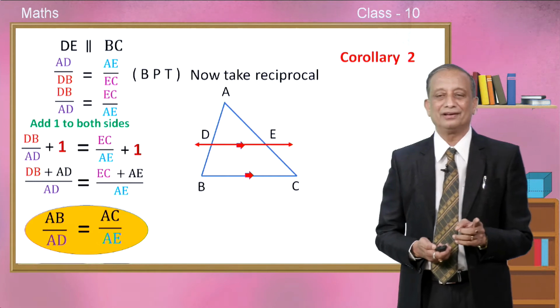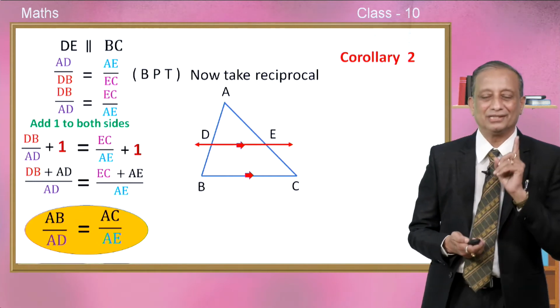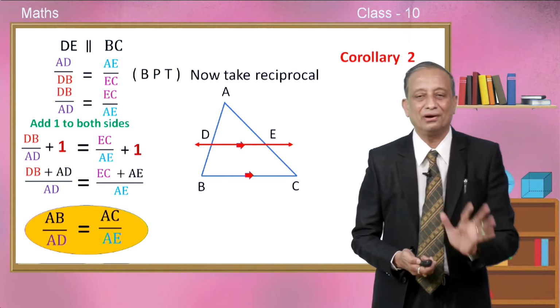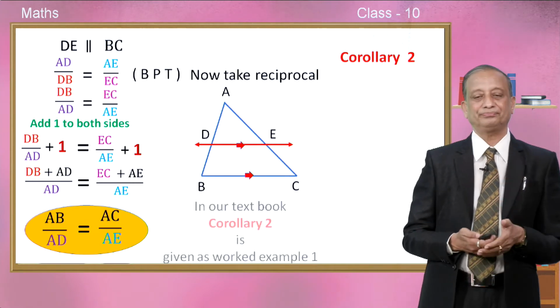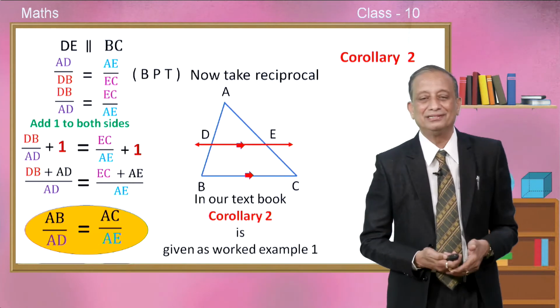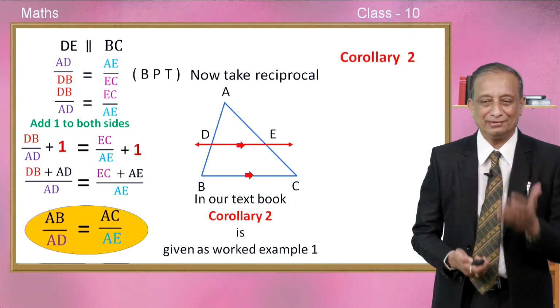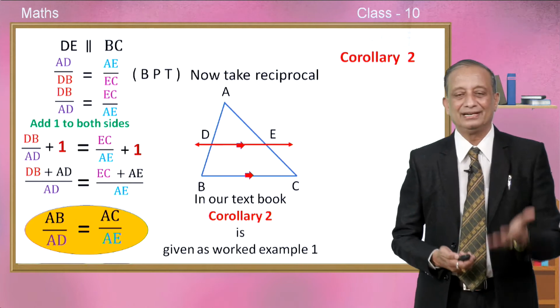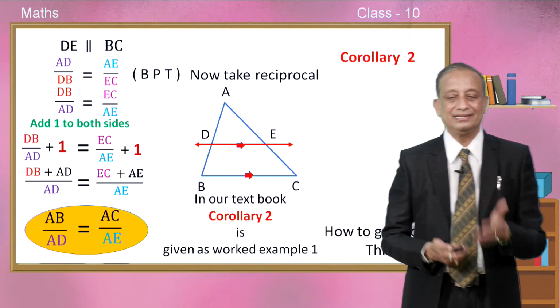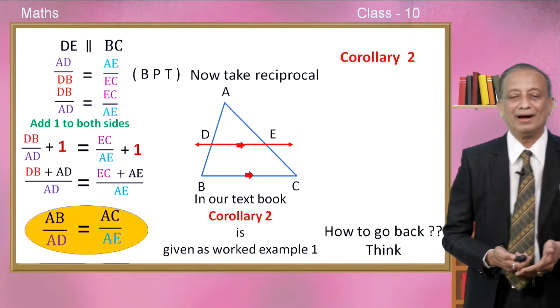So from here onwards, we shall recognize this result as corollary number 2. But in our textbook, children, corollary number 2 is given as worked example number 1. Please open the textbook later and try to understand this in a better way. How to go back to the theorem, children?